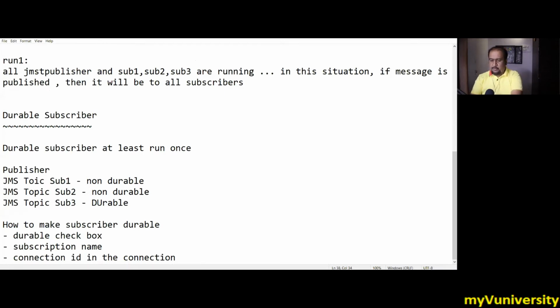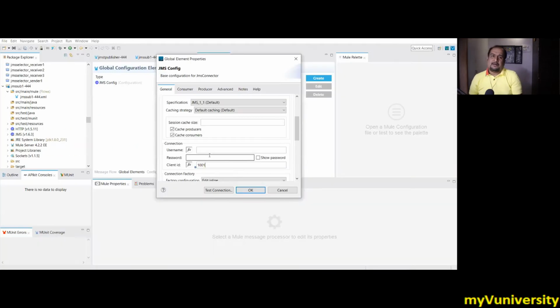It's just a numeric number, so let's say 1001. This is all important: subscription name and client ID together will identify a particular subscriber as a unique subscriber. That's how, whenever the durable subscriber goes from offline to online, your server can identify, okay, this is the same one which went offline some time back.